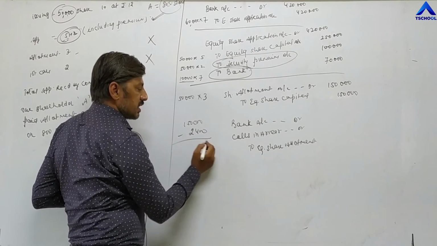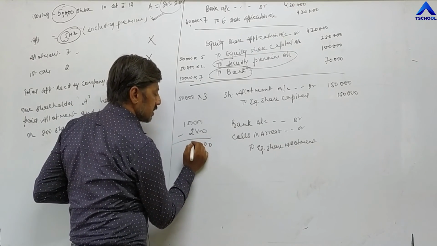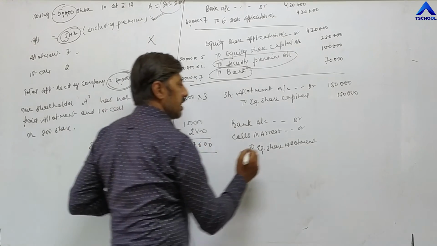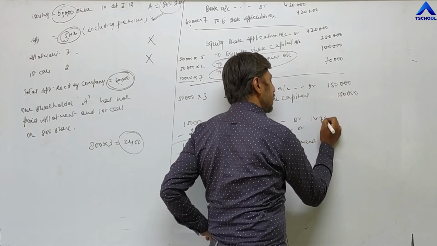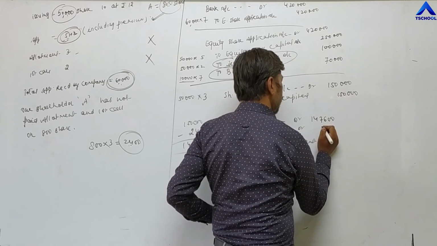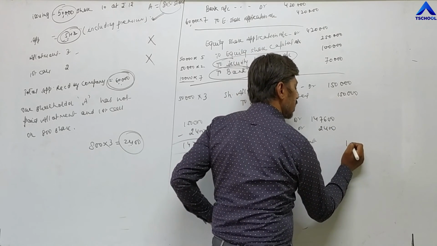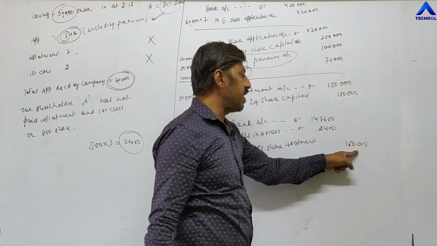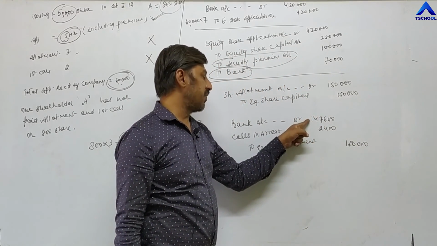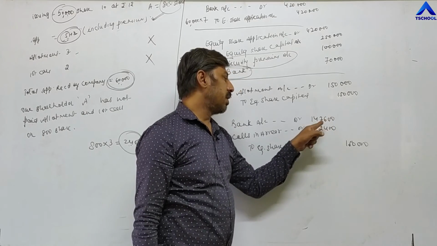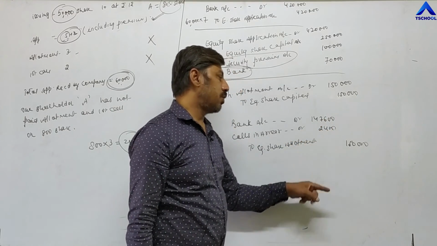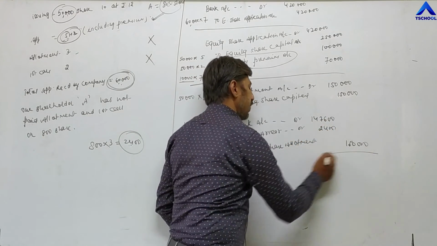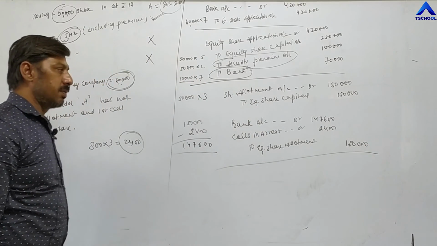So it means the company is receiving 1,47,600 and 2,400 the company has not received. The company has to receive a total of 1,50,000 at the time of allotment. So out of 1,50,000, the company has received 1,47,600 and has not received 2,400. The total becomes 1,50,000. In this way, the allotment installment is completed.